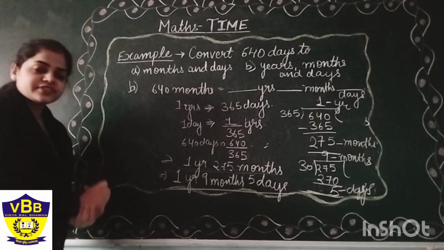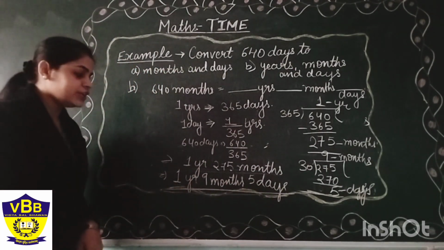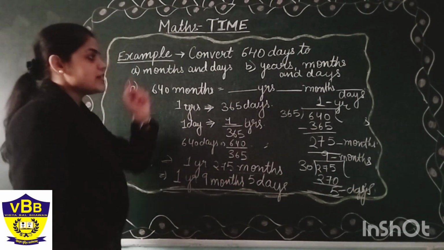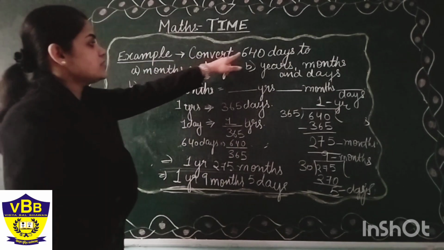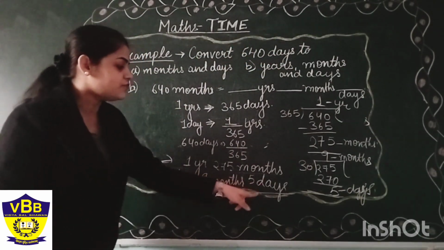Now we have got the 3 units here. Yes or no? Yes, we have got the 3 units here. That is 1 year, 9 months and 5 days. So basically this 640 days is converted into 1 year, 9 months and 5 days.